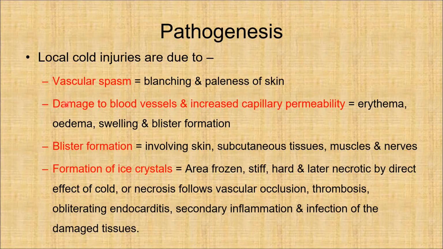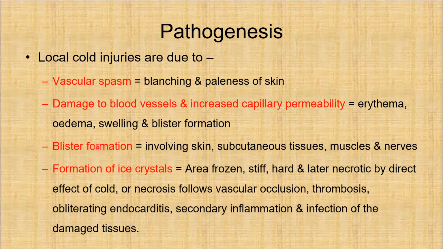This causes damage to the blood vessels and increased capillary permeability, so there can be erythema, edema, swelling, and blister formation. The blister formation will mostly involve the skin, subcutaneous tissue, muscles, and nerves. With the formation of ice crystals, the affected area becomes frozen, stiff, hard, and later becomes necrotic by the direct effect of cold, or sometimes necrosis may follow vascular occlusion.